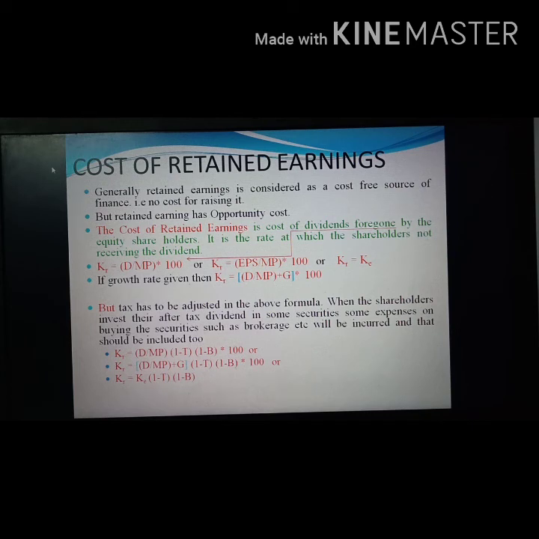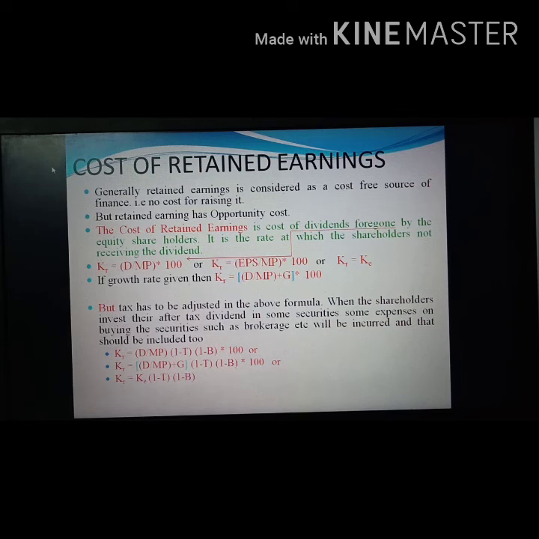It is the rate at which the shareholders are not receiving the dividend. As I already said, a company has done a business and it got some profit. After paying the depreciation and tax, the amount left with them, they have two options. They can either pay the dividend or retain the amount as retained earnings.